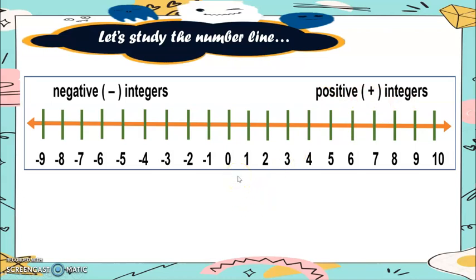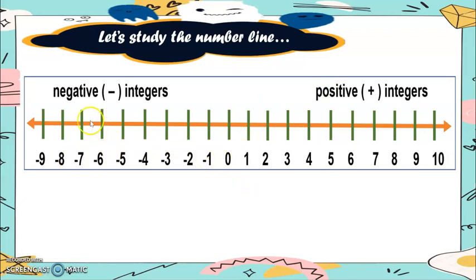If the integers are to the right of zero, which is positive, meaning they are greater than zero. These are 1, 2, 3, 4, 5, 6, 7, 8, 9, 10, and so on and so forth. As you can see, we have here an arrowhead. This implies infinity, meaning the number line can be extended endlessly.